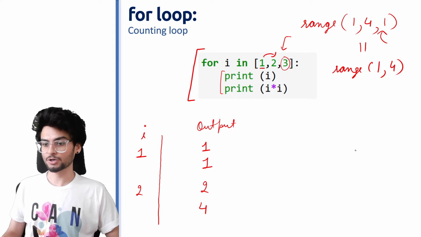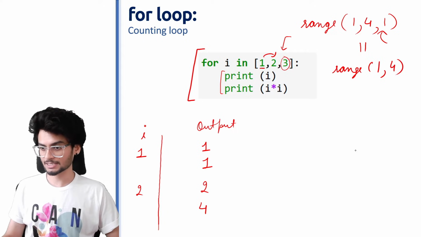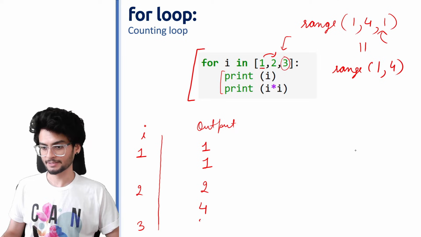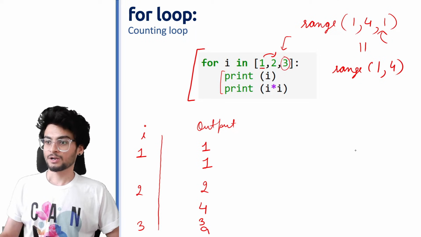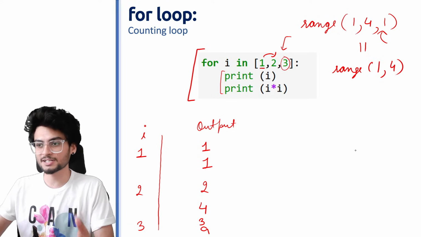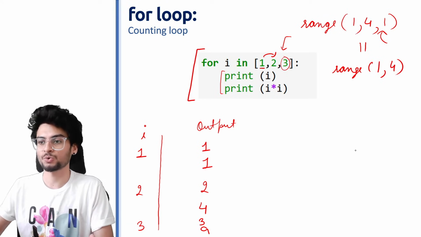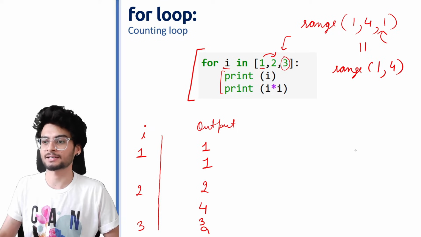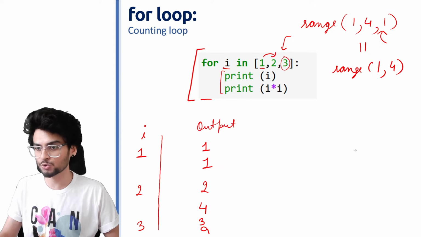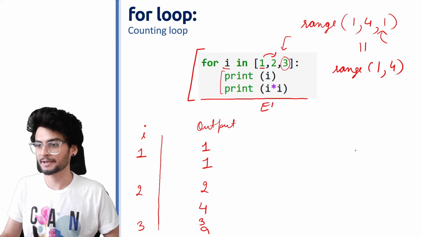Right? So in order to understand this, this is the last iteration जहाँ पर मैं 3 लिखूंगा. Sorry for the space. The first one is 3 and the second one is 9. Now, since we have finished all the elements, हम लोग सारे elements use कर चुके हैं. There is nowhere else to go. अब i कुछ और value नहीं ले सकता. It can only take 1, 2 and 3. Since that is done, हमारा जो loop है, that will end.